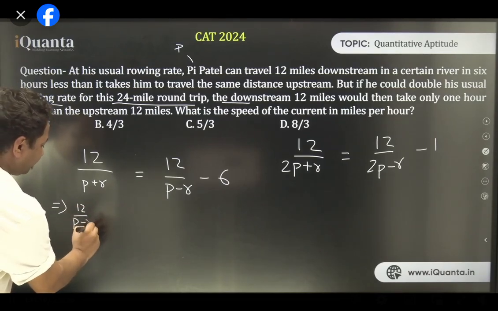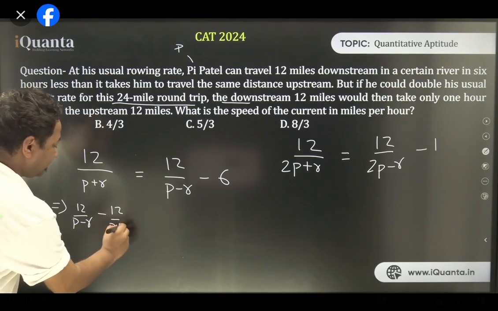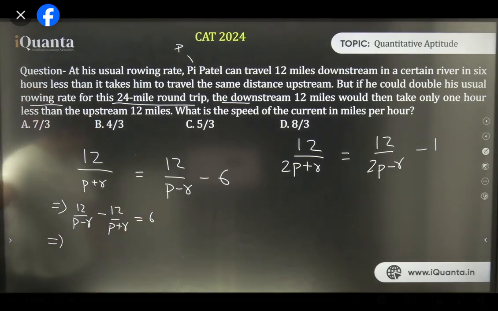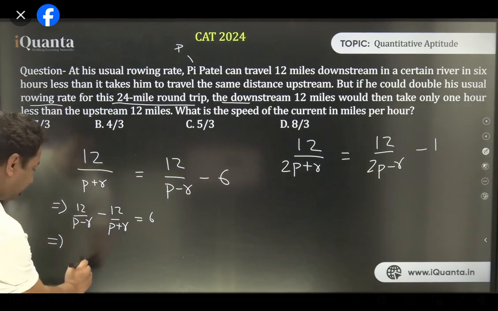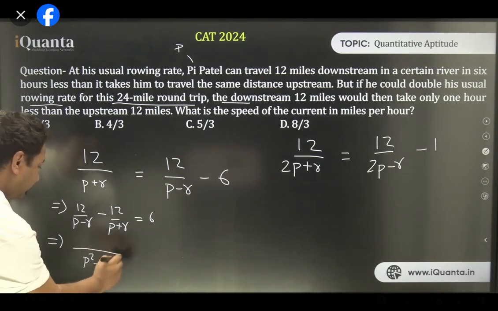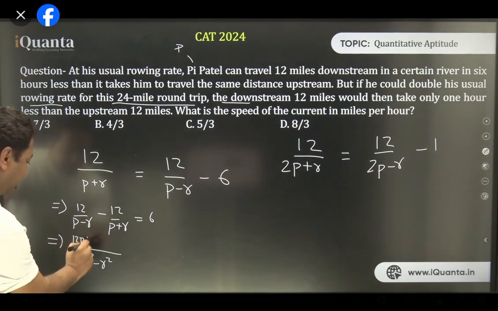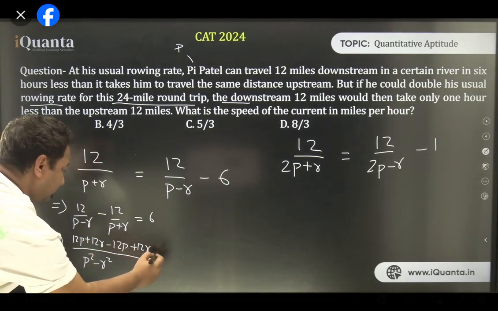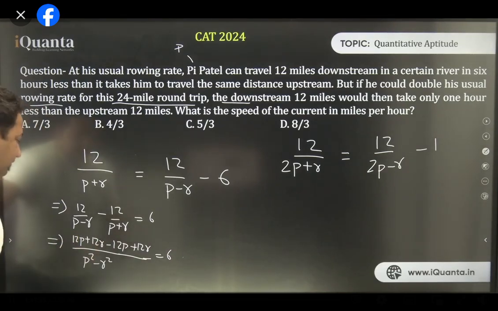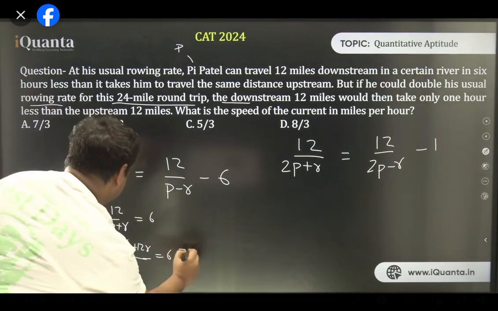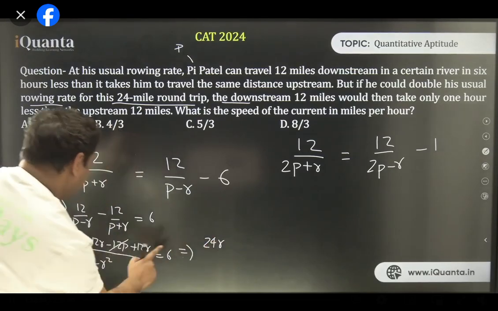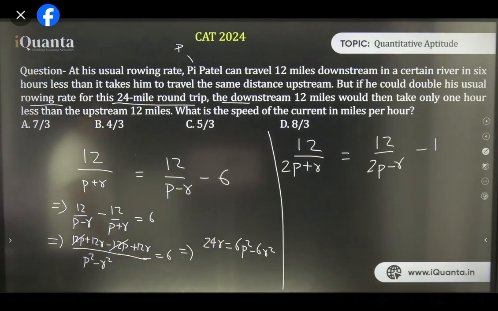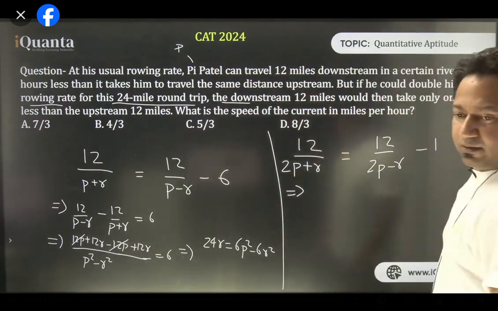12 upon p minus r minus 12 upon p plus r will be equal to 6. Taking the LCM, we have p square minus r square. In the numerator, we have 12p plus 12r minus 12p plus 12r. This is equal to 6. Now solving it further, 12p and minus 12p get cancelled. All we have is 24r is equal to 6p square minus 6r square. Is that clear? I think all of you got that.